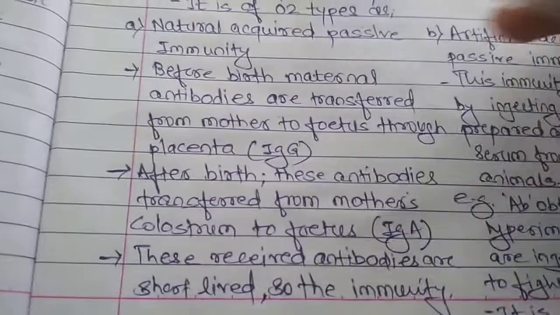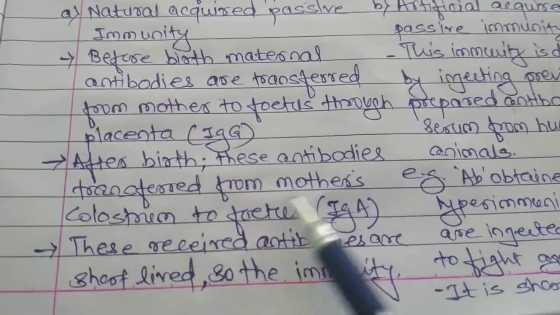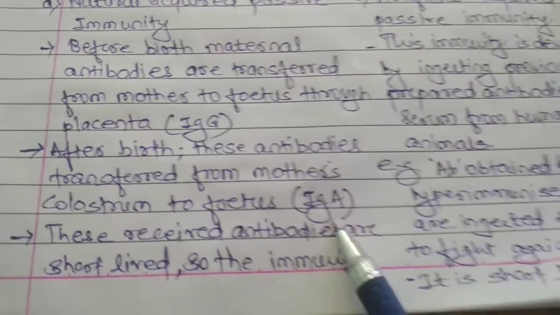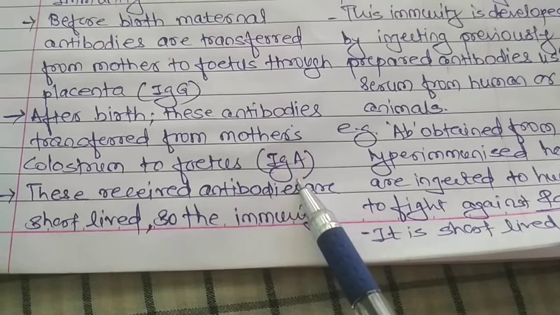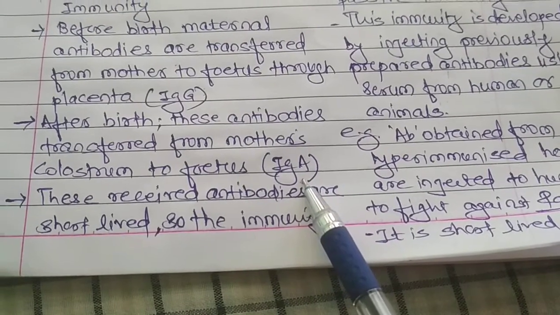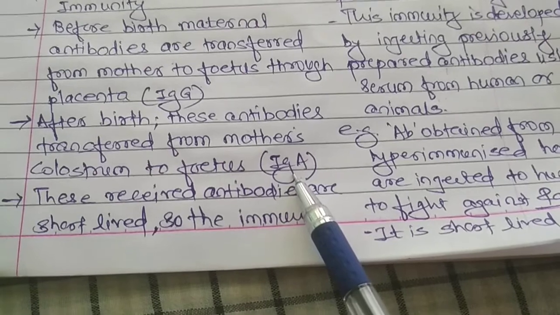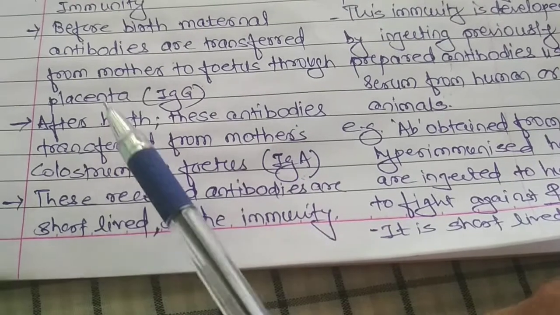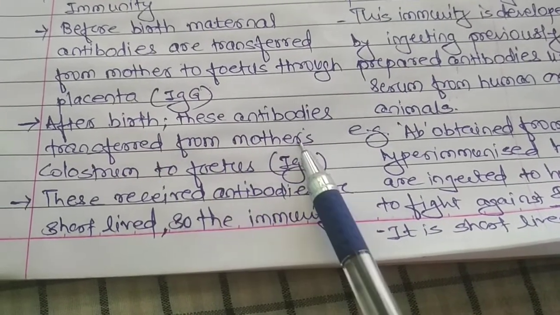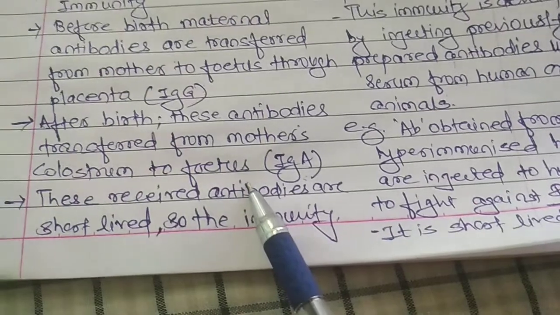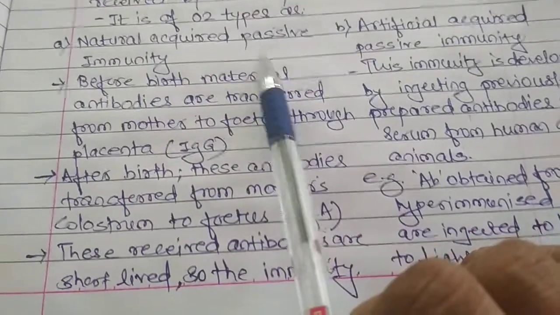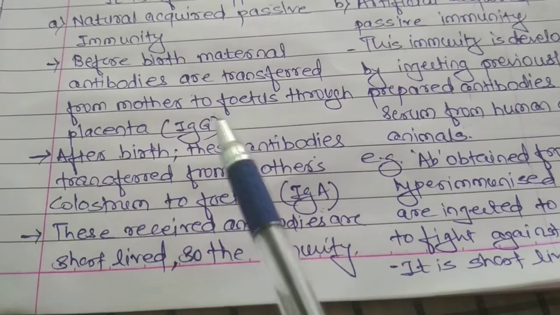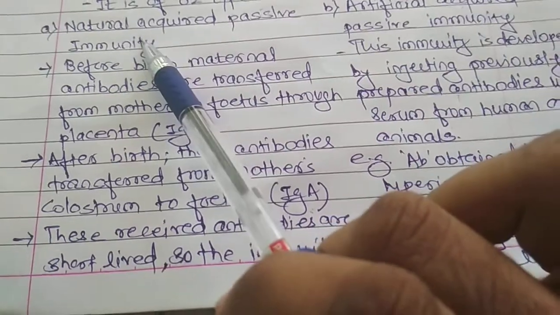Now see here, with respect to natural acquired: after birth, these antibodies transfer from mother's colostrum to the infant, that is IgA. Now this is again a second very important point with respect to NEET and CET. What is IgA? IgA is called a secretory antibody. Why is it called a secretory antibody? Because it is present in the body secretions. So after birth, these antibodies transfer from mother's colostrum to the infant as a part of natural acquired passive immunity. Mother to fetus after birth is IgA, before birth is IgG. So that is natural acquired.